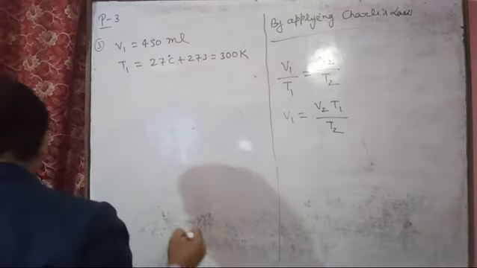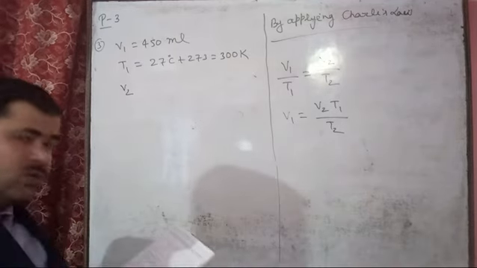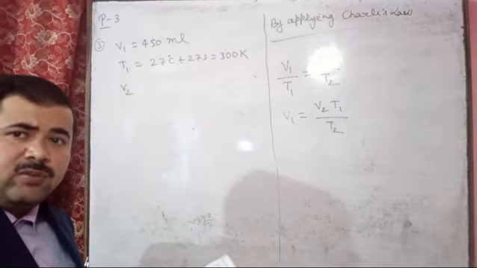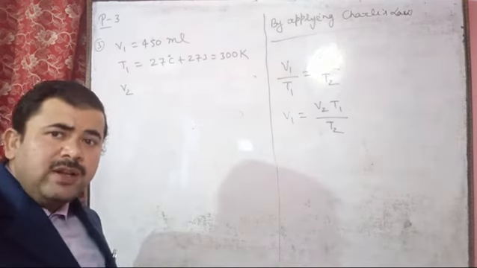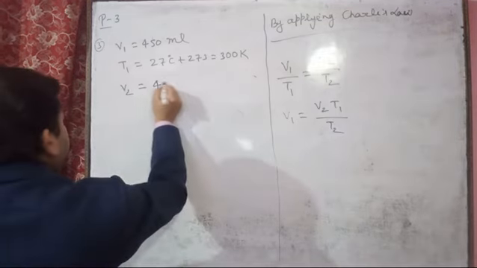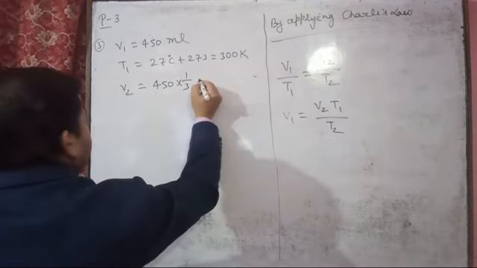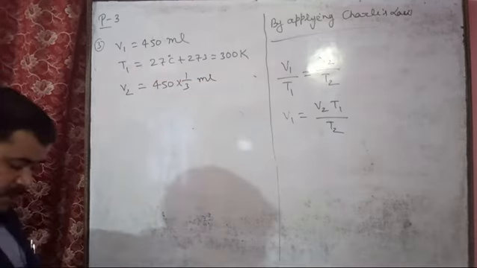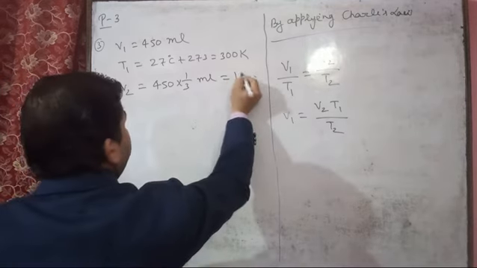300 Kelvin. And after this V2 here: the volume has to be reduced to 1/3 of its original volume. Original volume means initial volume, and initial volume here given is 450 ml, and then one third part reduced. So what you will write here? You will write 450 into 1 by 3, and we can write here ml, because the initial volume is given in ml. After solving you will get 150 ml.